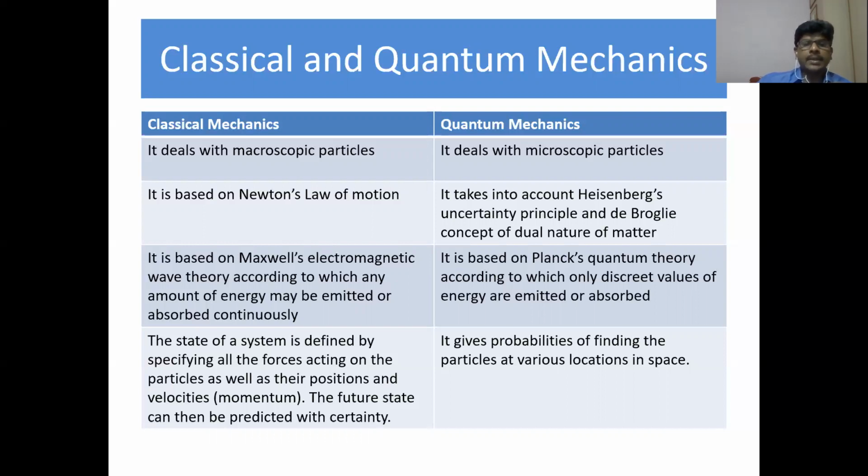So classical mechanics speaks about certainty of results, whereas quantum mechanics speaks about probability of the results. That is the difference between classical mechanics and quantum mechanics. Quantum mechanics comes into picture because of the dualistic nature of matter particles.